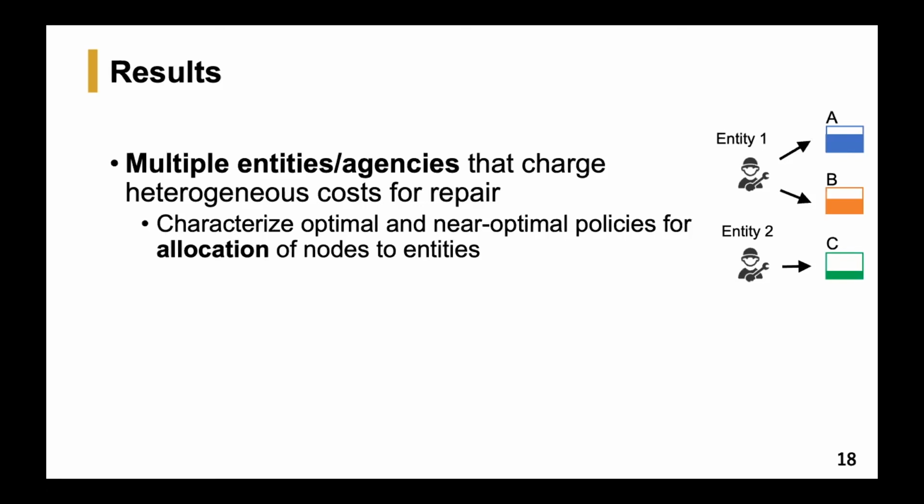And just to give an example of what an allocation means, consider this scenario where we have 3 nodes and 2 entities on the right. So in this scenario, 2 nodes are allocated to entity 1 and node C is allocated to entity 2. So we provide optimal and near optimal policies for characterizing such allocations. And after such allocations, each entity targets the set of nodes that it is allocated.